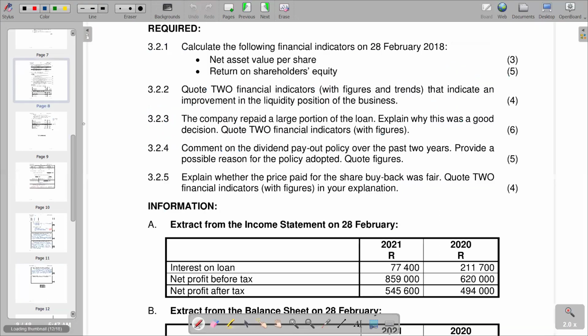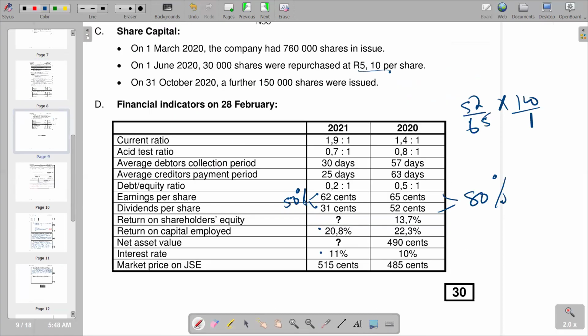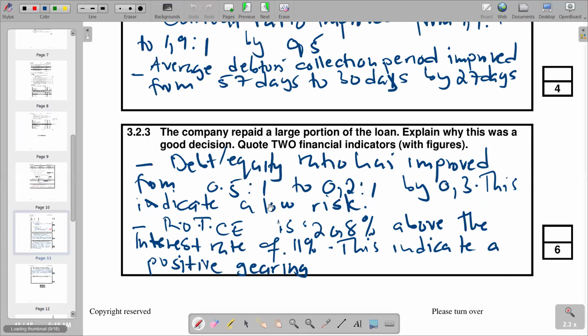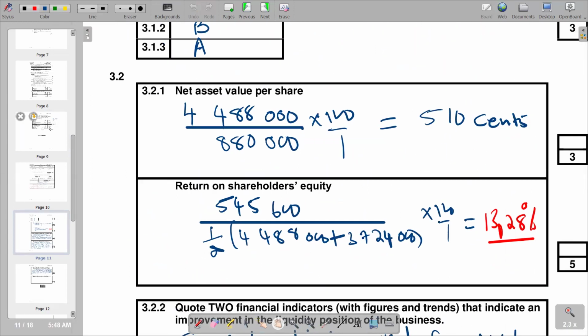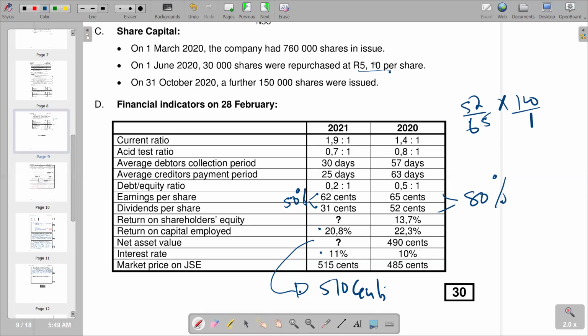Then moving on to the last question: explain whether the share buyback price, which is 5 rand 10 cents, was fair, using financial indicators with figures in your explanation. You compare it to the net asset value. You have to calculate the net asset value, and the figure that we got there is 500 cents. The buyback price is 510 cents, so they are roughly equal, which means it's fair. In our explanation, we say the buyback price was 510 cents per share, equal to the net asset value of 500 cents. So the price was fair.